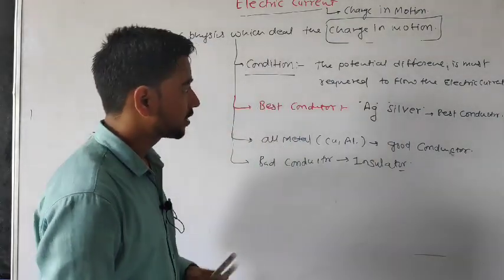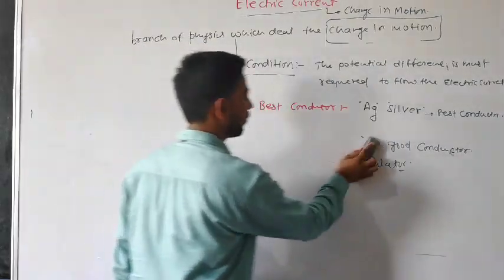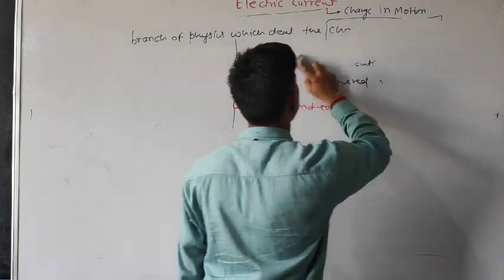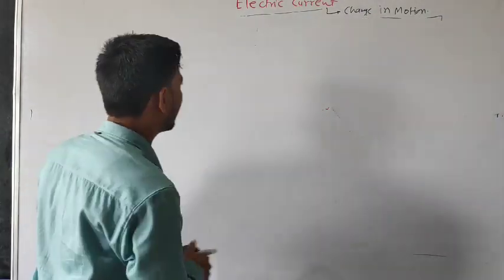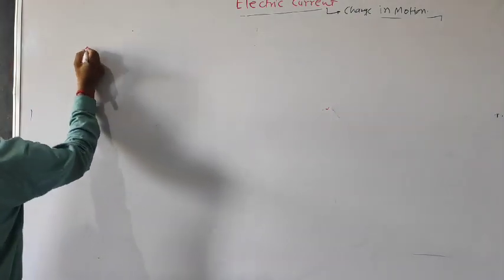Okay, the next thing is, what is the definition of current? This is the condition when our current will flow. And what is the definition of electric current? Look, see the definition.